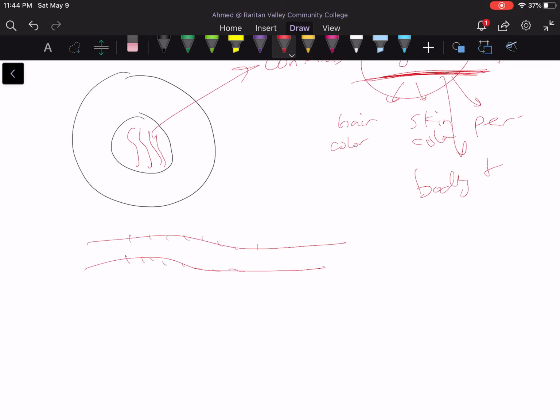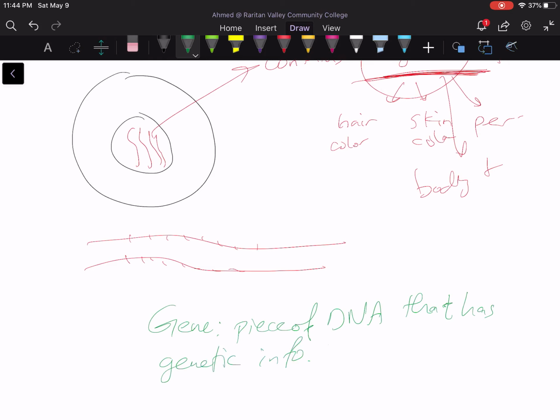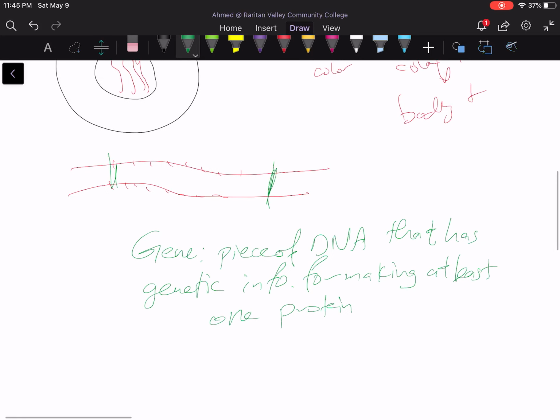Now, on the DNA, in the sequences of these nucleotides, this genetic information is embedded within something called a gene. So the gene is a piece of the DNA that has genetic information for making at least one protein. It's a piece of the DNA located on the chromosome that has the genetic information to make one protein. This protein could be hemoglobin, could be a hormone, could be anything.